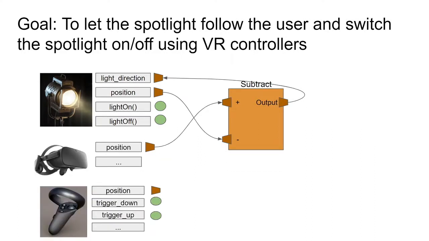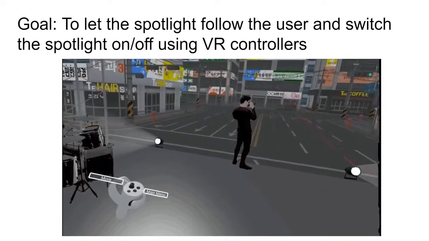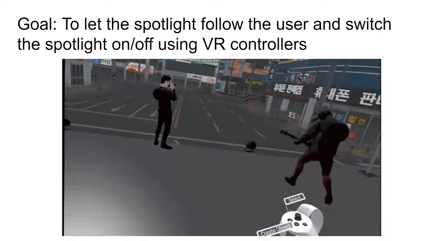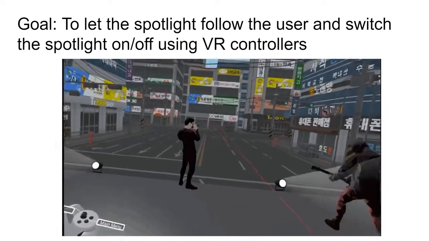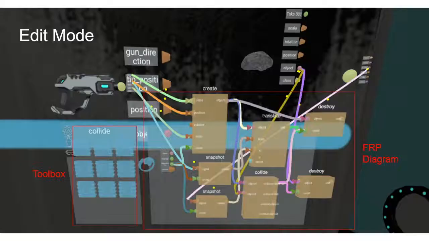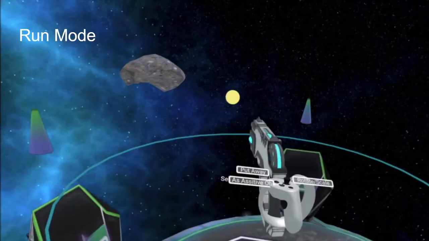We can also make the light switch reactive using another data source, the controller. We can specify that when the trigger is down, we should turn the light on, and when the trigger is up, we should turn the light off. And now, besides the light following effect, you can control the light switch in real time in VR, and the stage is yours. We implement this idea in VR, enabling users to compose such a flow-based diagram in edit mode and to evaluate the application in real time in run mode.